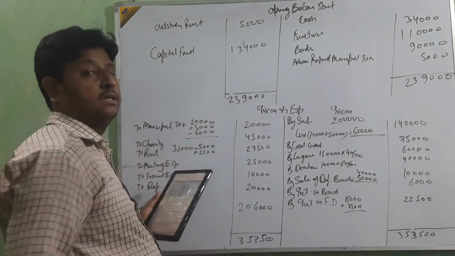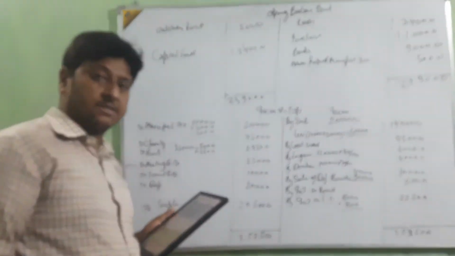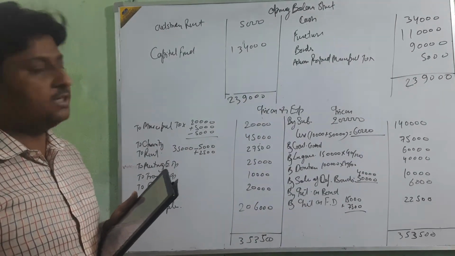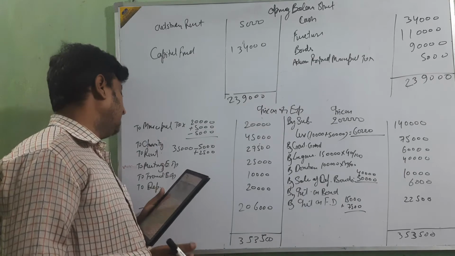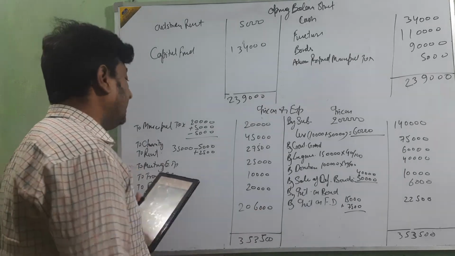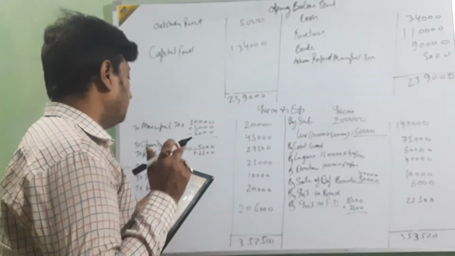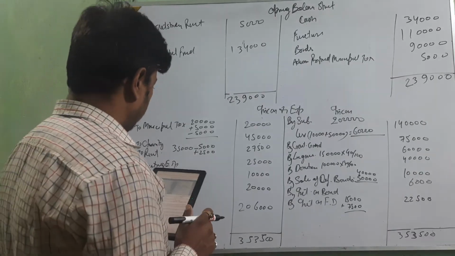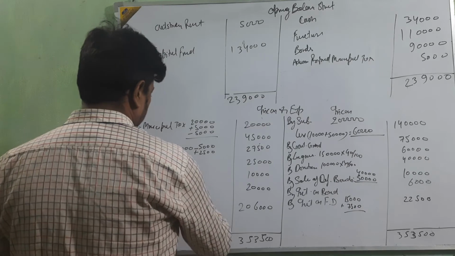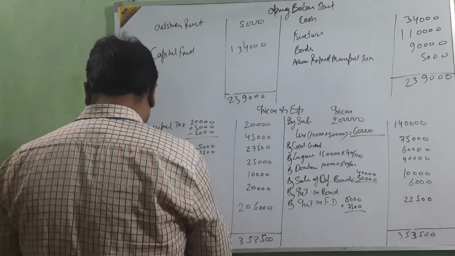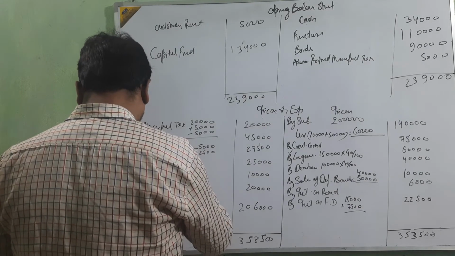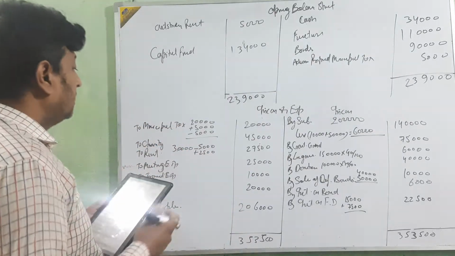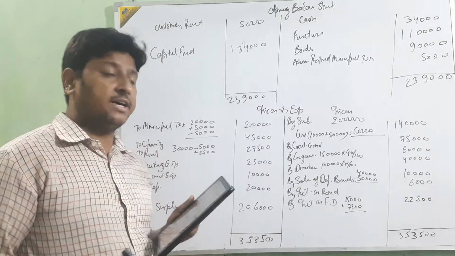Municipal tax: add 5, less 5, because advance of last year and advance of current year, 5,000. Okay. Charity, same amount, 45,000. Rent, 35,000 minus 5,000, it's 30,000, plus 2,500.